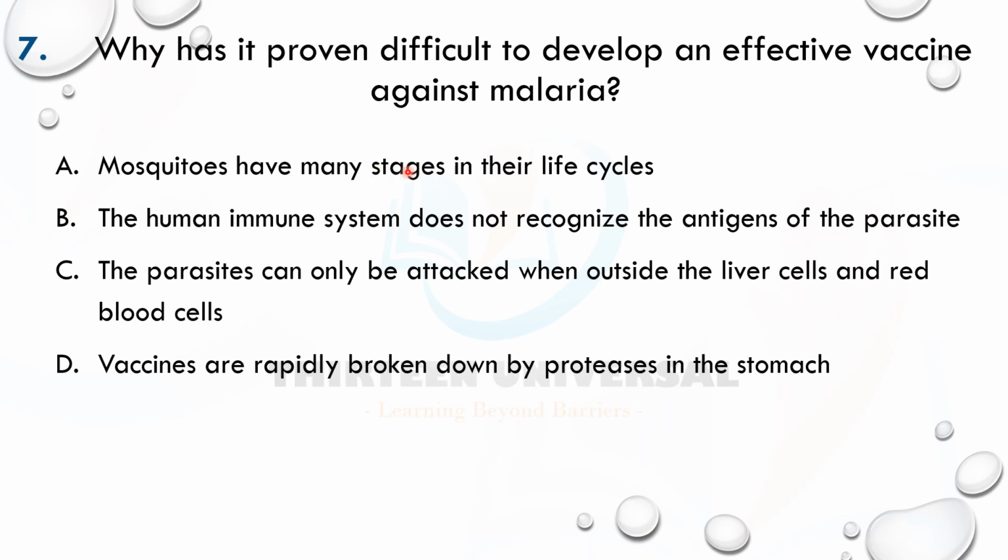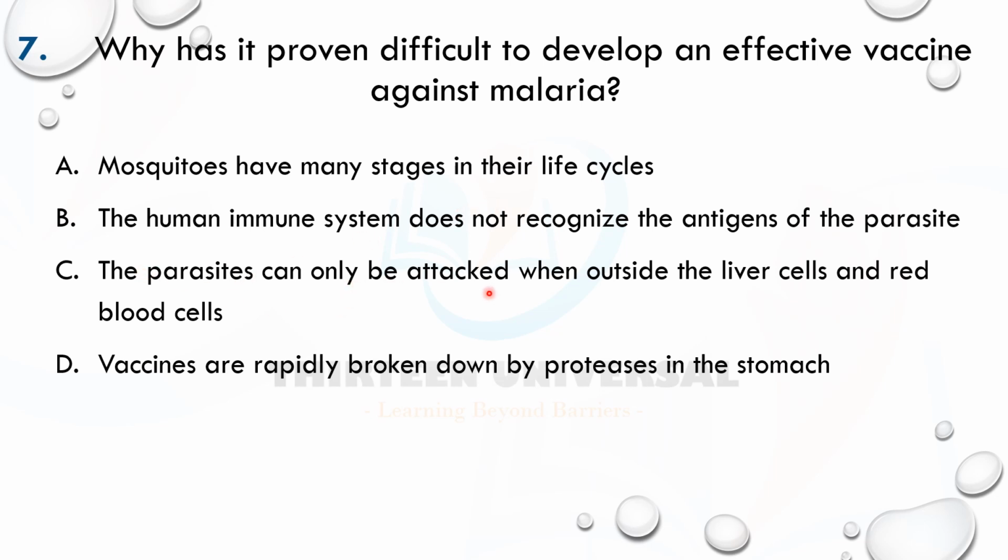Number two reason is, these parasites hide their antigens, right? They stay inside cells, so they don't come in contact with immune cells. That's antigenic concealment. This, okay, doesn't say it, that the human immune system does not recognize antigens of the parasite. It's going to recognize it. The human immune system will recognize any antigen. It's going to take time, right? But it will recognize. That's not the reason.